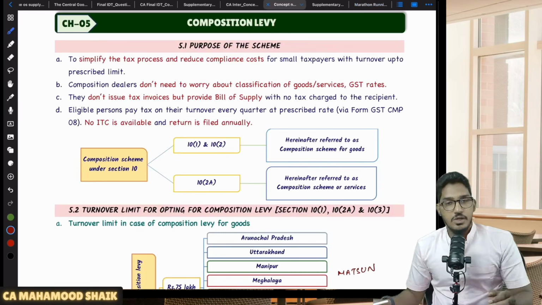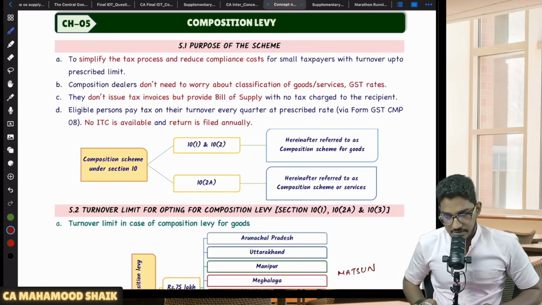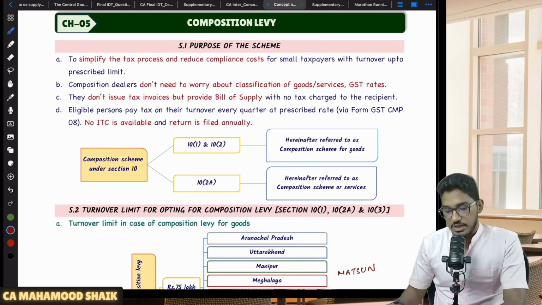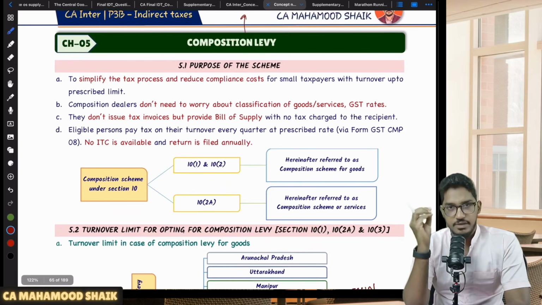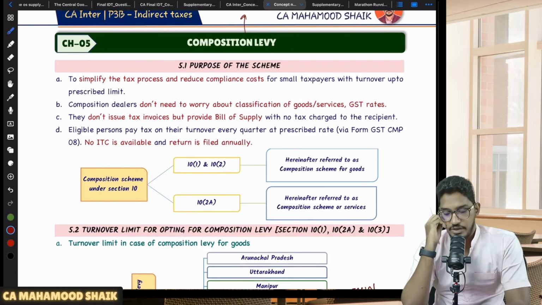So since we have successfully completed revising the chapter registration under GST, now we will talk about the composition levy. Very small chapter, very important from the examination perspective. Very simple chapter only. We'll try to cover it in a quick go.